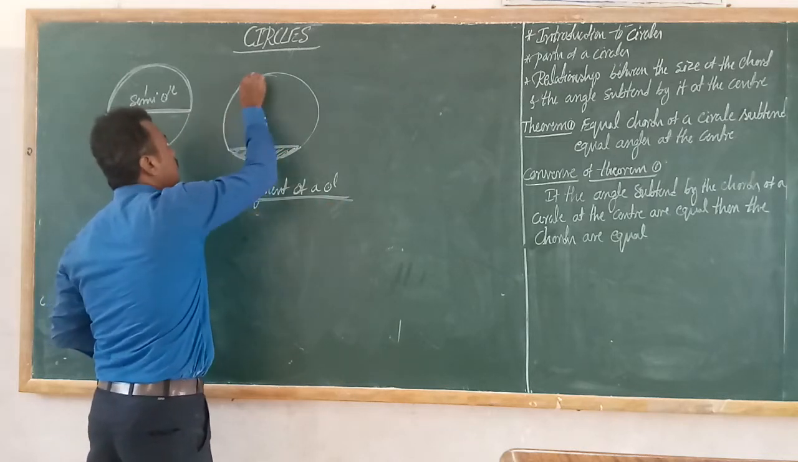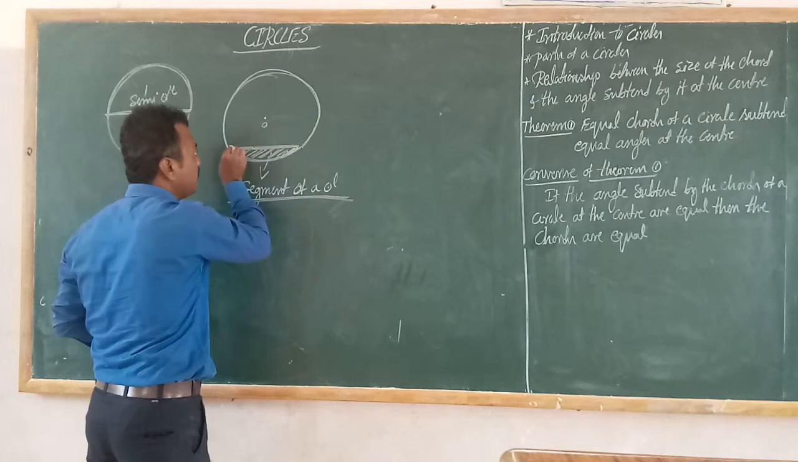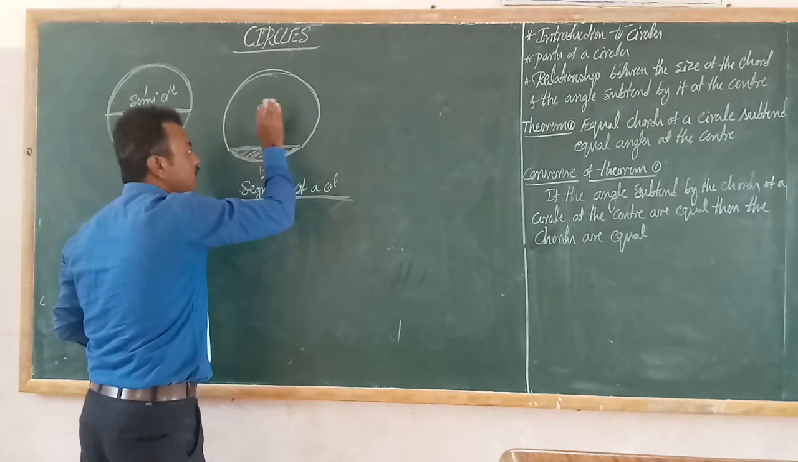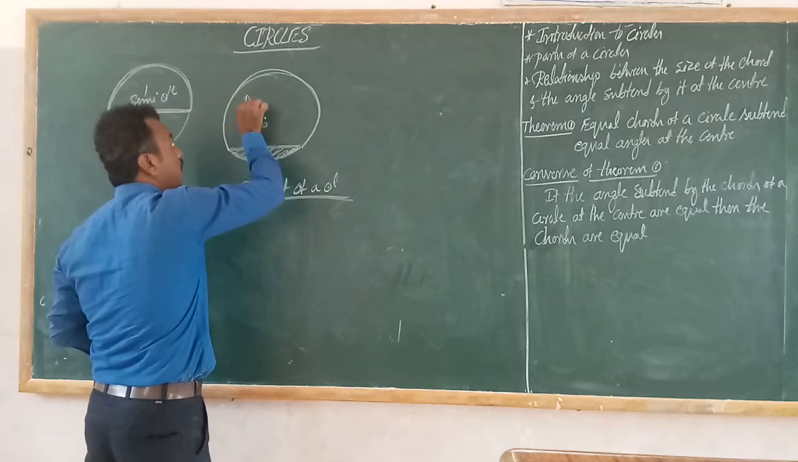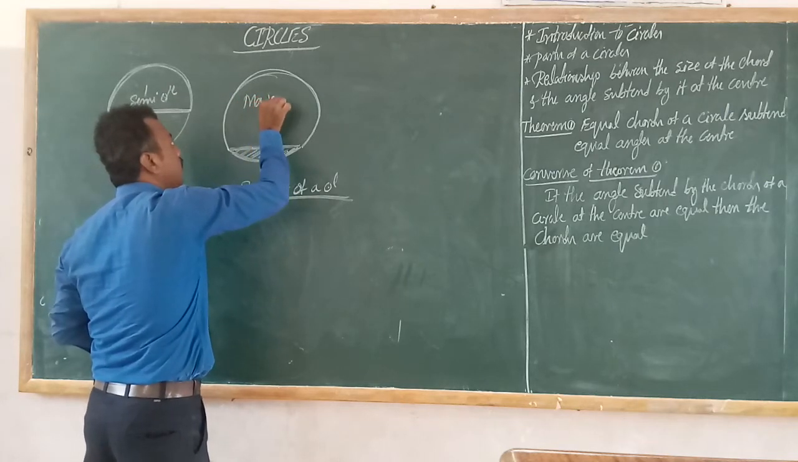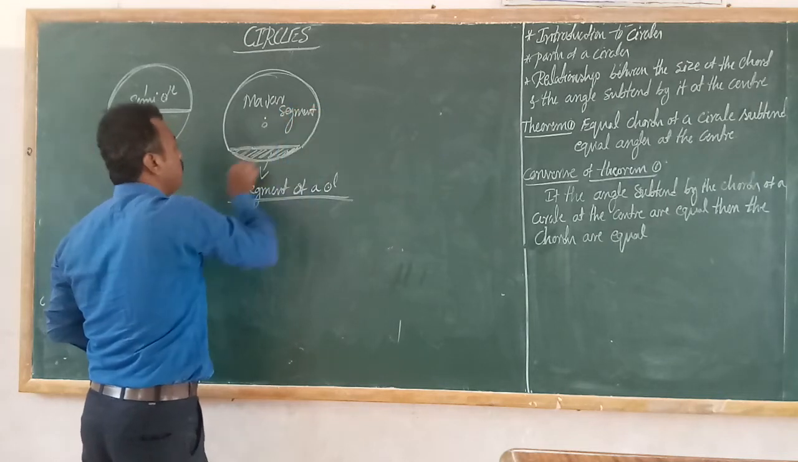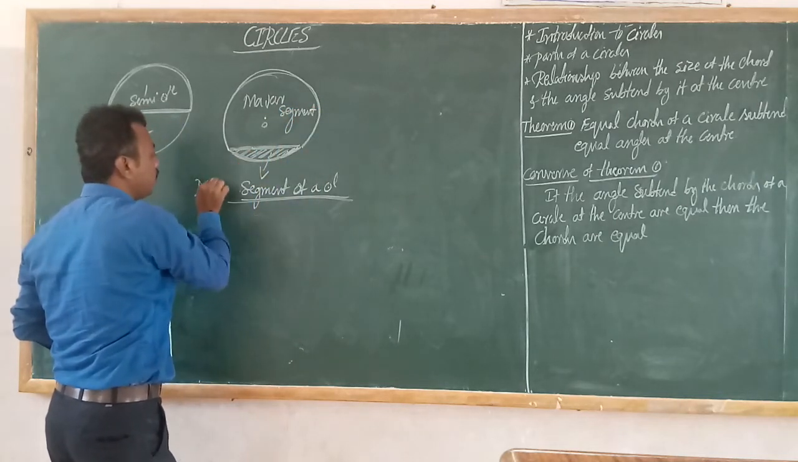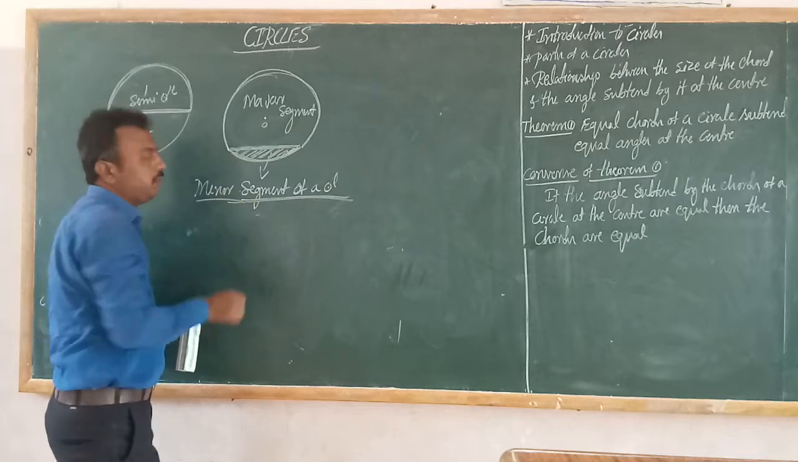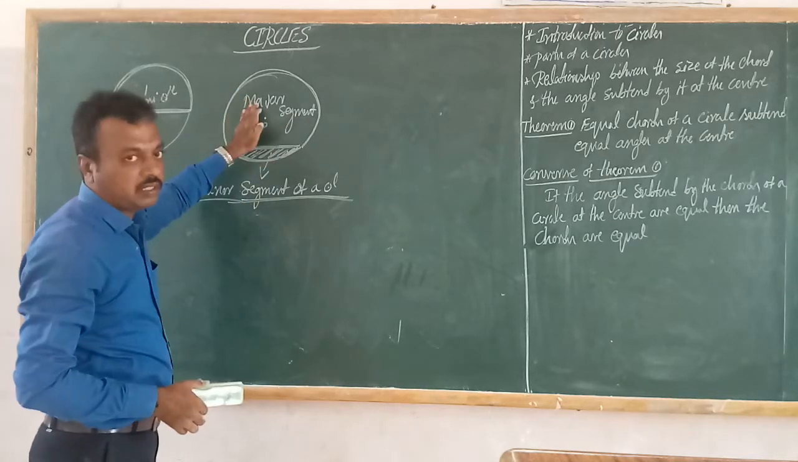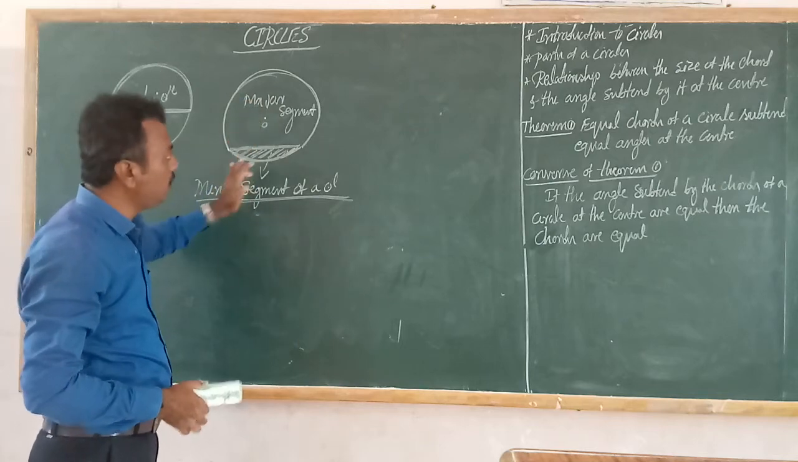Sir, this is also an arc and this is a chord. And what is this space called? This is also a segment of a circle, but this is a major segment, and this is a minor segment. Minor means small, major means big. Therefore, this space is also a major segment. This is a major segment and this is a minor segment.